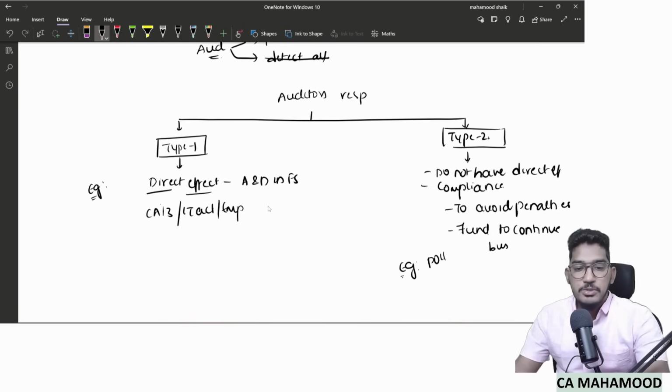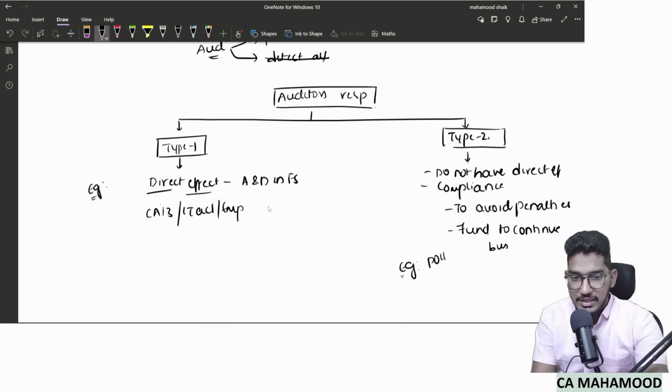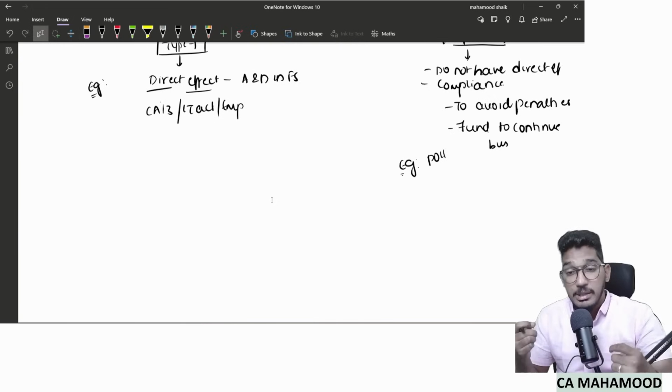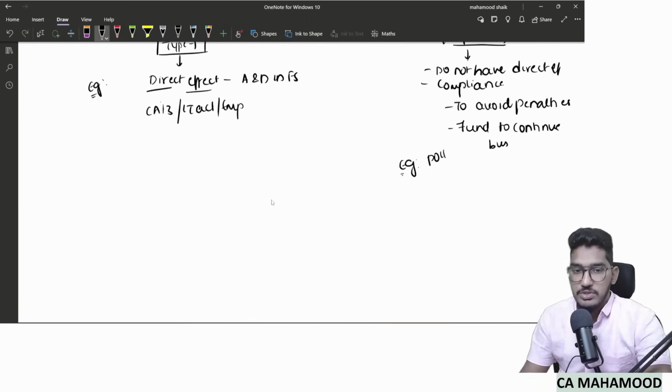Understood? So for the purpose of auditor's responsibilities, this standard has divided laws and regulations into two categories: type 1 and type 2. Type 1 have direct effect on financial statements; type 2 do not have direct effect, but compliance is required if you want to avoid penalties, or these are fundamental to continue your business.